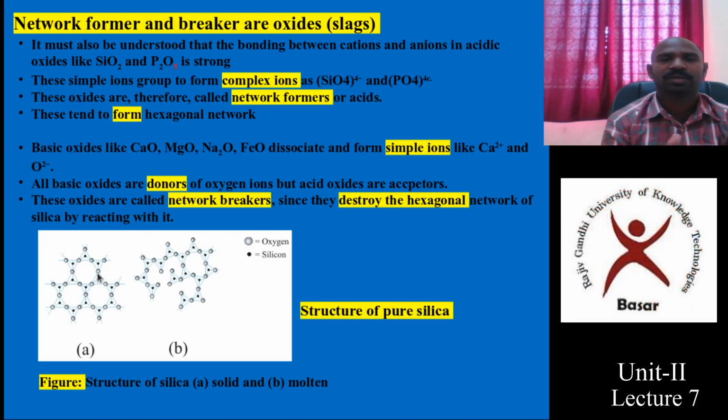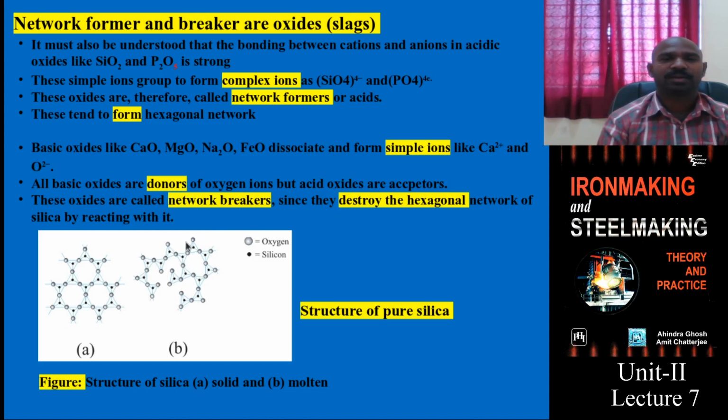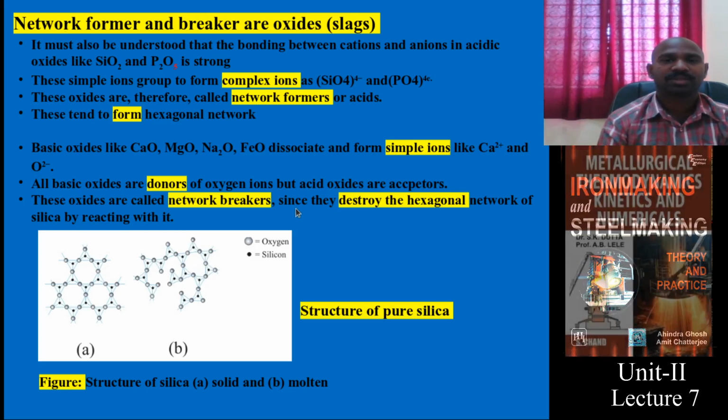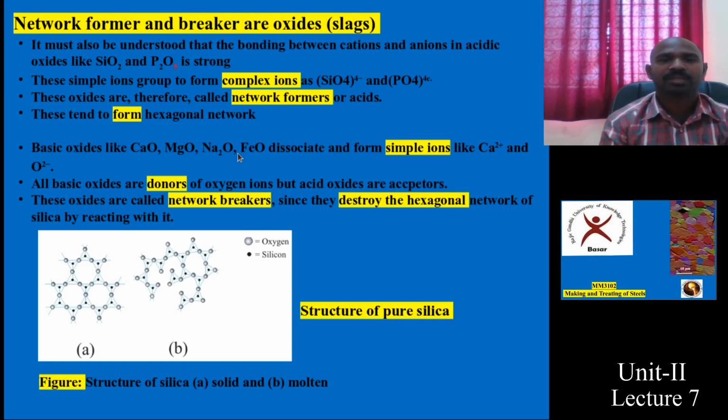This is the structure if it is in solid form; this is how silica looks. If it is in the molten form, it disperses. There will be a large difference from ion to ion in the case of acidic oxides. This point you need to logically understand and remember. There may be more questions on this network former and breaker. They may try to ask more examples in the GATE examination.